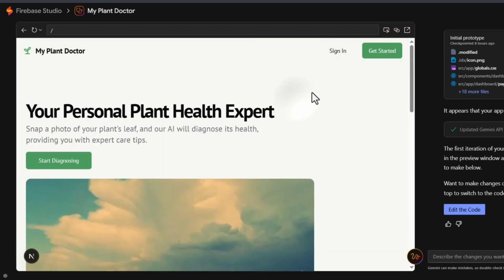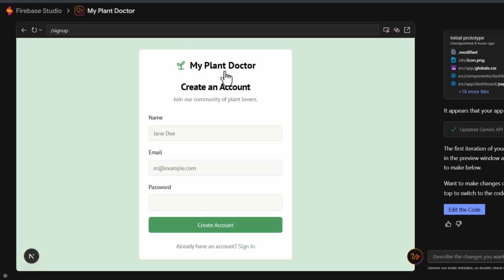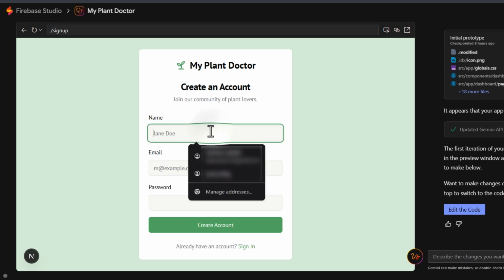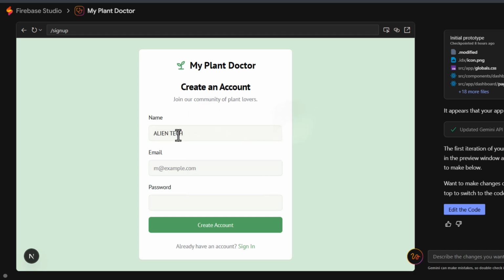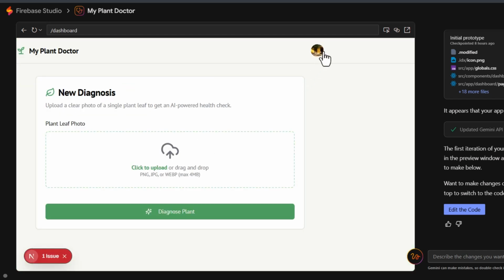So we begin from the top and start testing out the features. We'll start with the sign-in option. It shows here the agent is doing some work in the background based on the command we have just taken on the user interface. So it pops up with a form for a new user to be created or to sign in if you already have an account. We will proceed to signing in. My username will be Alien Tech. I'll proceed to fill in the next fields and I'll click Create Account. We have successfully created our account and we are logged in.